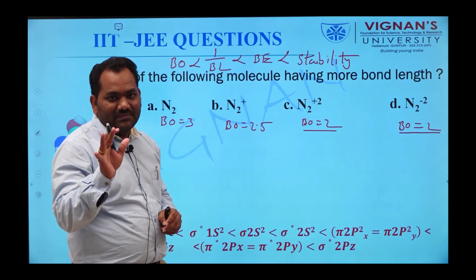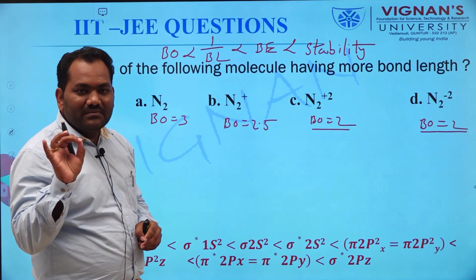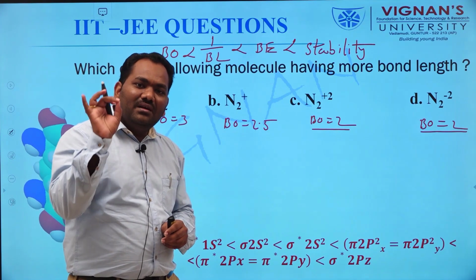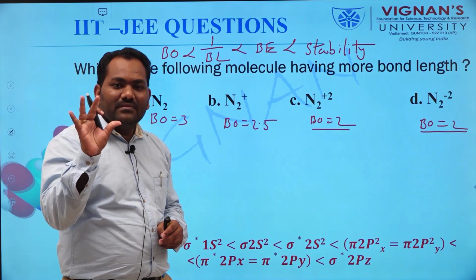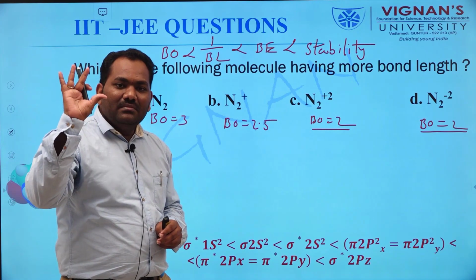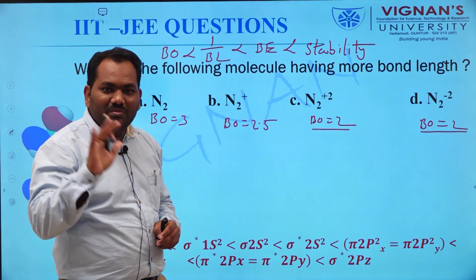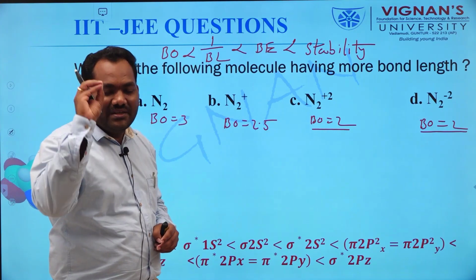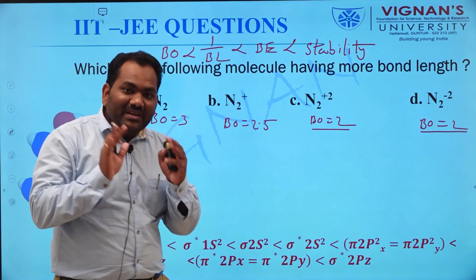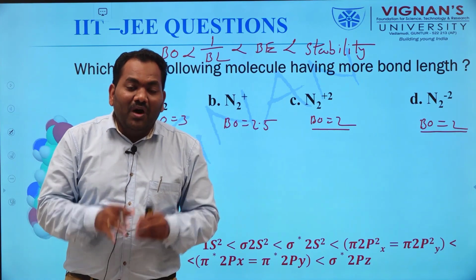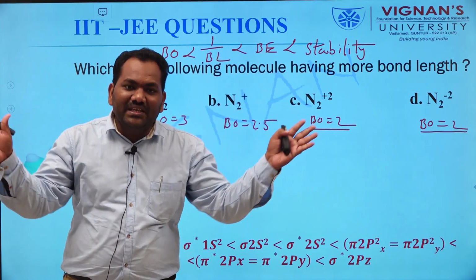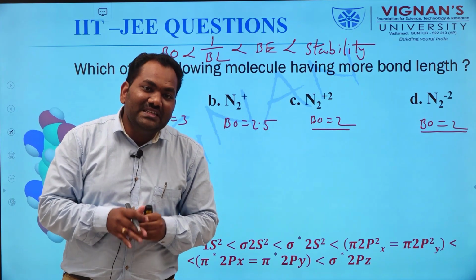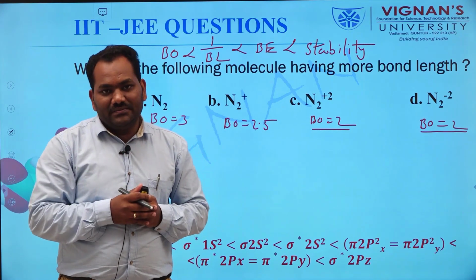It is not correct. The correct approach is, if two molecules or ions have the same bond order, then we go for the number of anti-bonding electrons and bonding electrons. Why? Because bonding electrons stabilize the molecule and anti-bonding electrons destabilize the molecule.